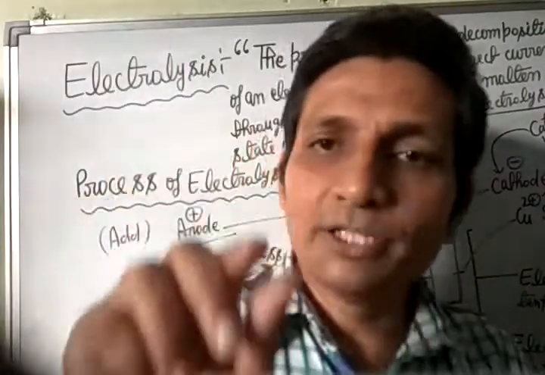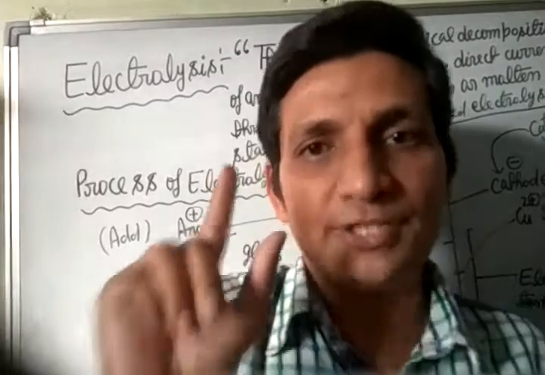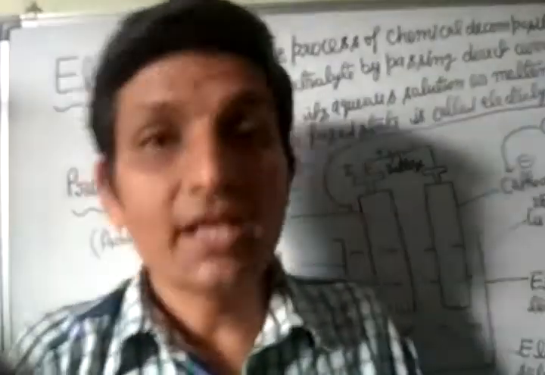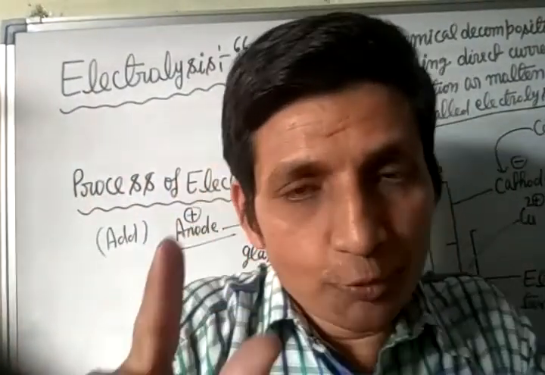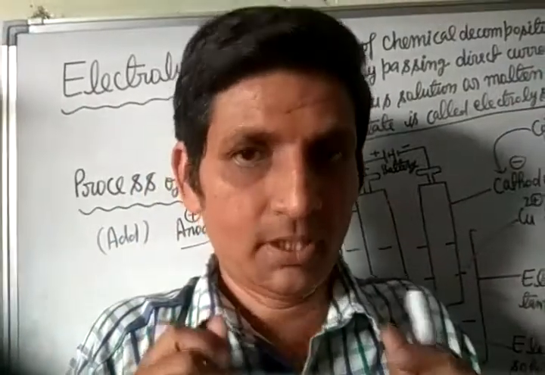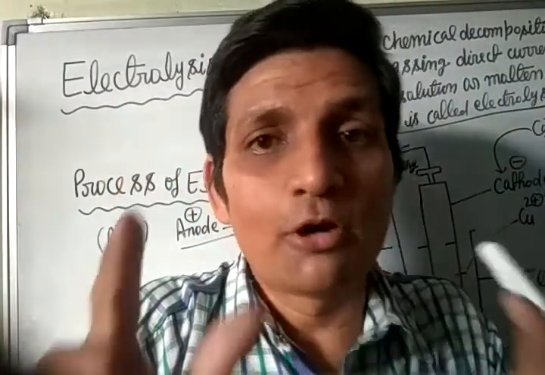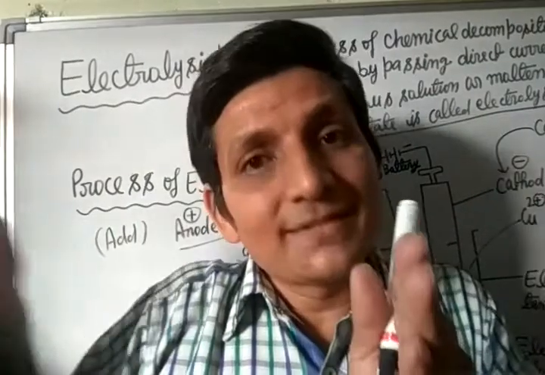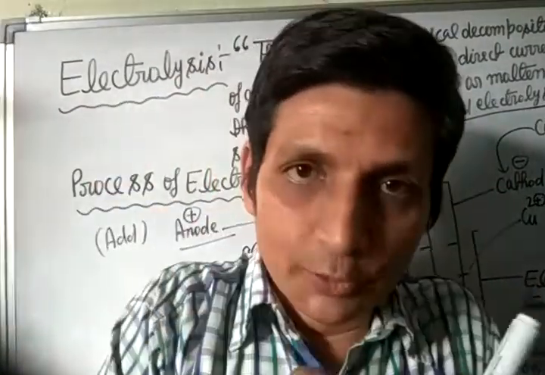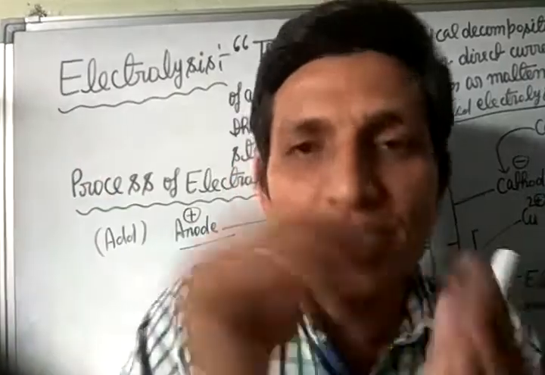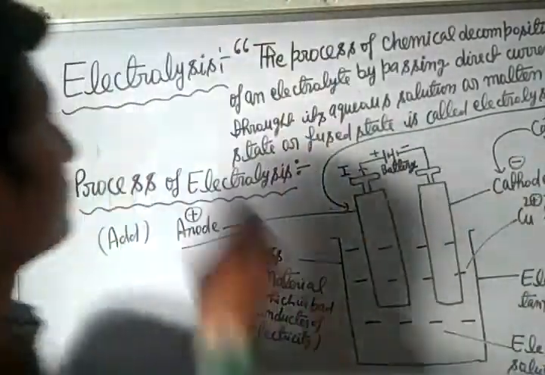Dear student, I am telling you the process of electrolysis one last time. What is electrolysis? The chemical decomposition of an electrolyte by passing direct current through its aqueous solution or molten state or fused state is called electrolysis.